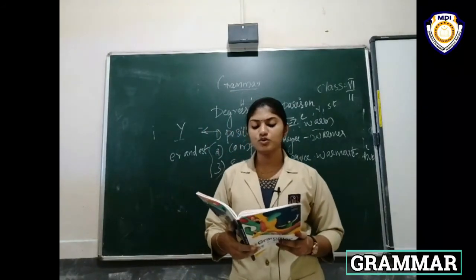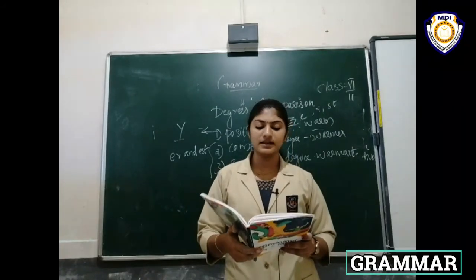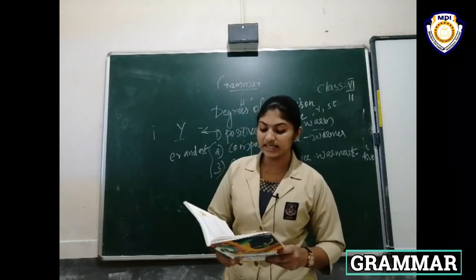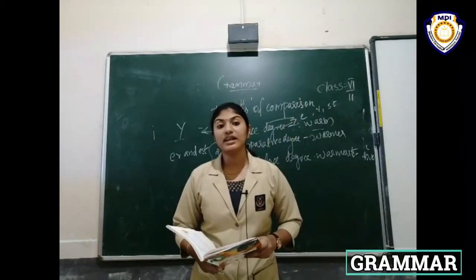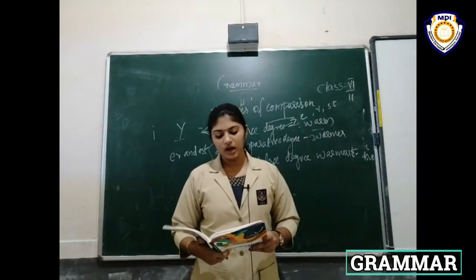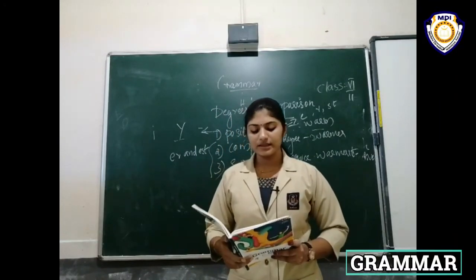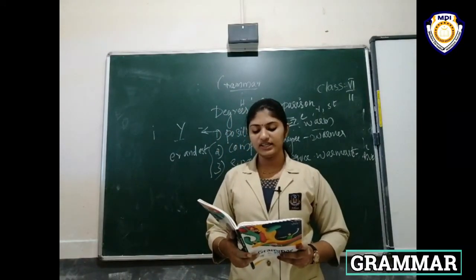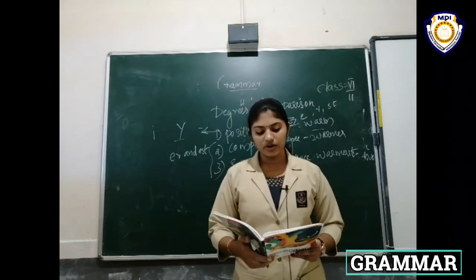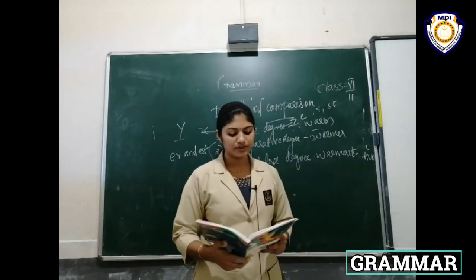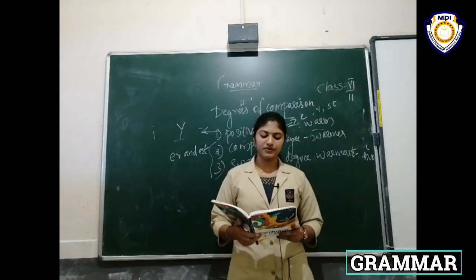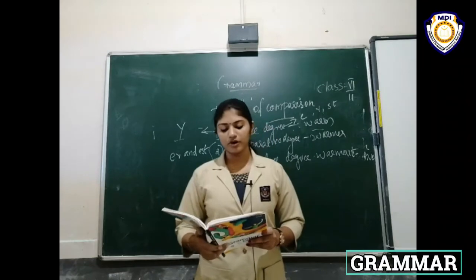If the positive degree has two or more syllables, we usually use more and most for the comparative and superlative degree respectively. Intelligent, more intelligent, most intelligent. Difficult, more difficult, most difficult. Adjectives of two syllables ending in ful, less, ing, ed and some others, like modern, foolish, famous, take more and most to form the comparative and superlative degree. Hopeful, more hopeful, most hopeful. Hopeless, more hopeless, most hopeless. Boring, more boring, most boring.